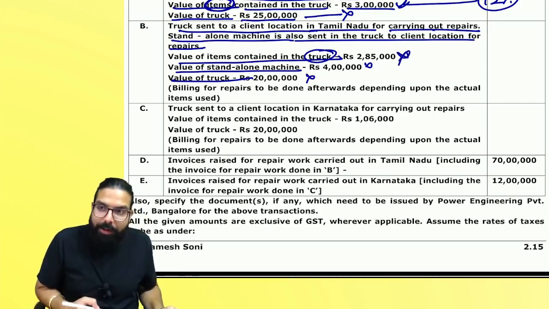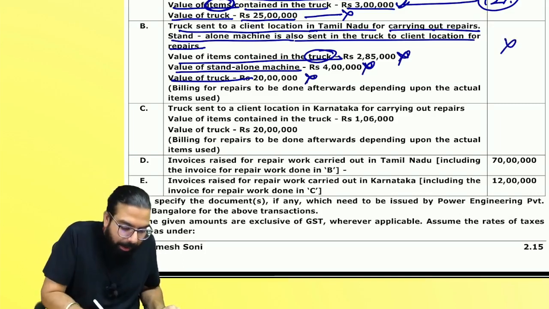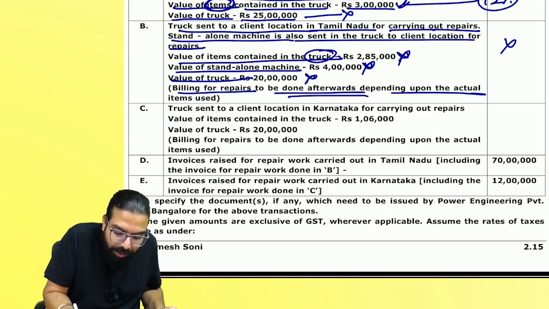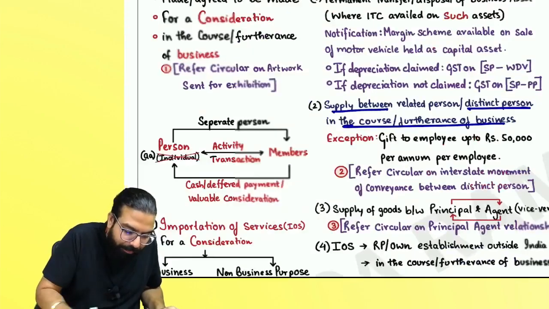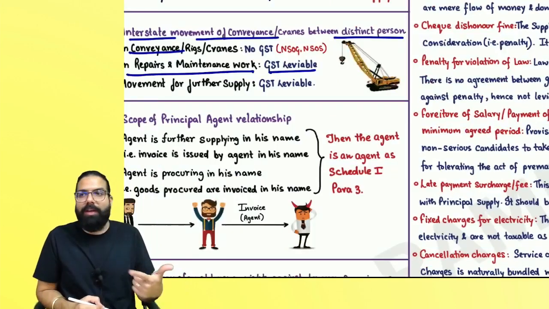Items went, items came back. Machine went, machine came back. Truck went, truck will come back. So there is no GST on this. Billing for repair is done afterward depending upon the actual item used. On repair and maintenance work, whichever you have done, GST will be levied. Do you guys agree with me?